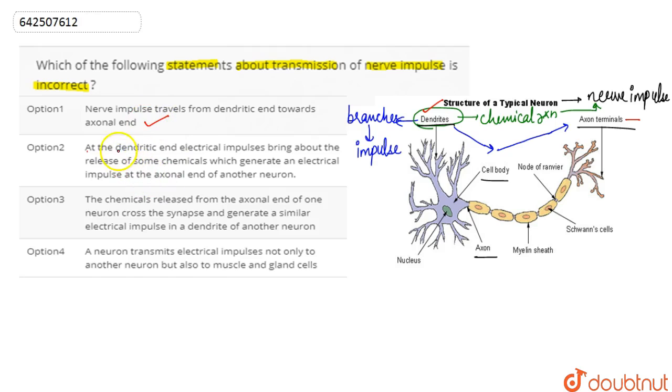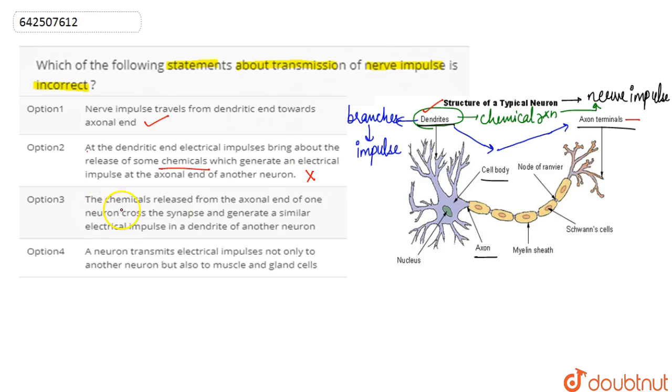Now the second one says that at the dendritic end, electrical impulse brings about the release of some chemicals. These chemicals are released at the axonal terminal, not at the dendritic end, right? So this is the wrong one. This option is going to be the wrong one.